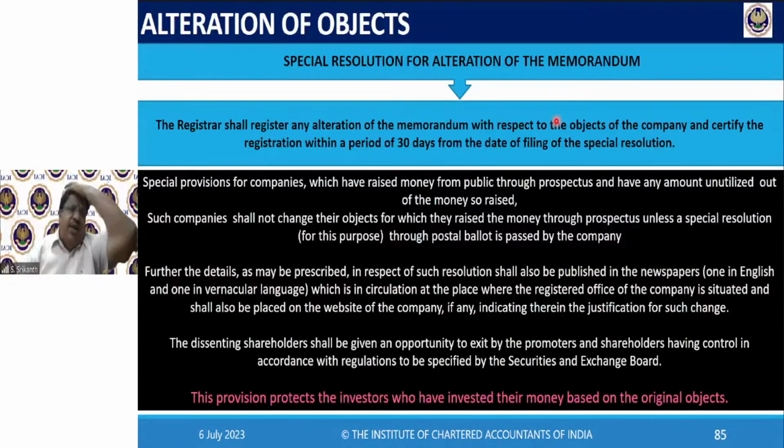So now we come to a very interesting point, which is, in a way, the ultra vires rule built into our law. See, here is a company which has raised money from the public through prospectus.